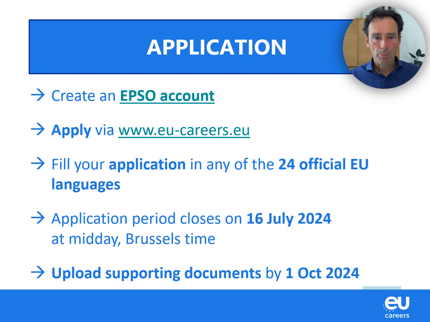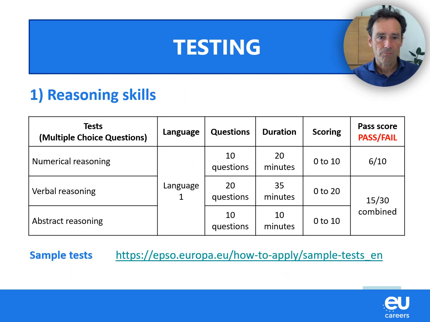Now, when it comes to application, first of all, you need an EPSO account. If you have one, you use that account to apply. If you don't have one yet, you can easily create an account and then you can apply for this competition. You can apply on our home page, and you can fill your application in any of the 24 official EU languages. Make sure you validate your application the latest on 16 July of this year. We will then also invite you to upload your supporting documents, so your degrees and your proofs of professional experience, by the 1st of October this year.